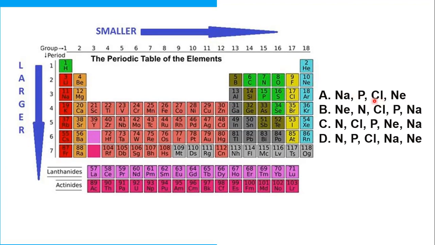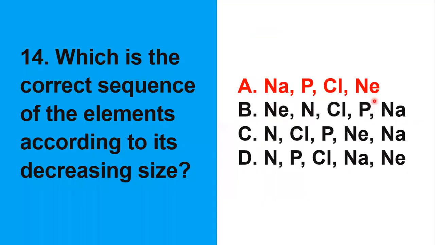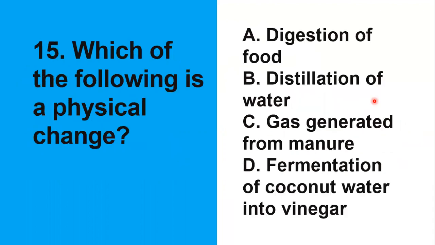So, ang sagot natin dito is letter A: Na, P, Cl, at saka neon. If ever you try to solve, check the choices one by one. If you have the answer already, answer it right away. Huwag mo nang pansinin yung iba. Pag nahanap mo na yung sagot, sagutin nyo na agad. Number 15.